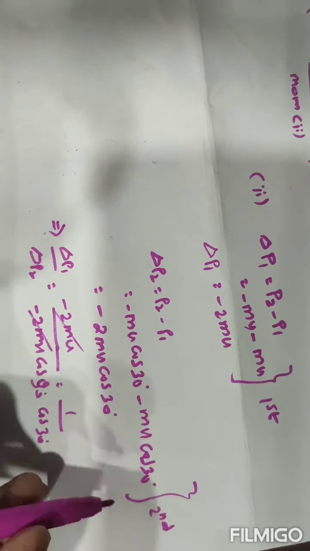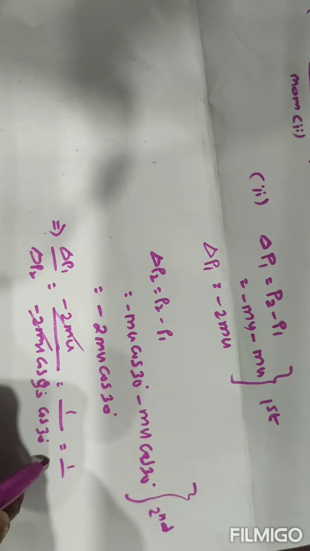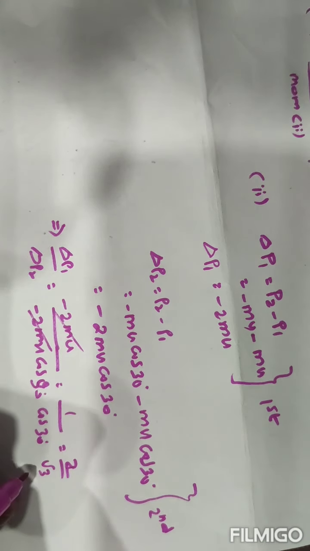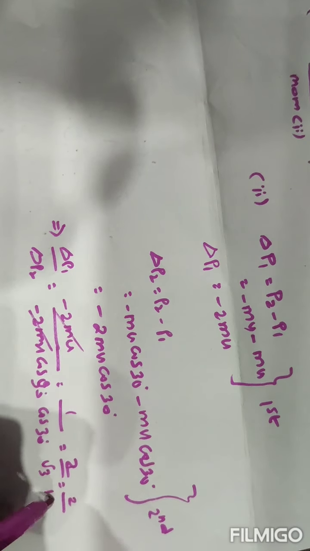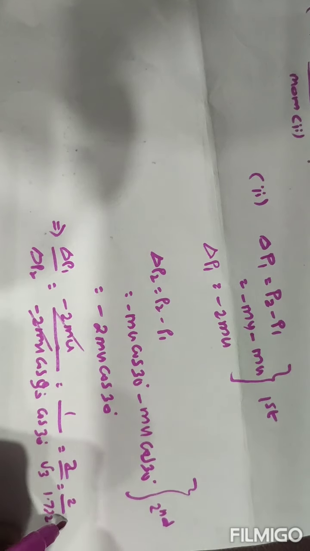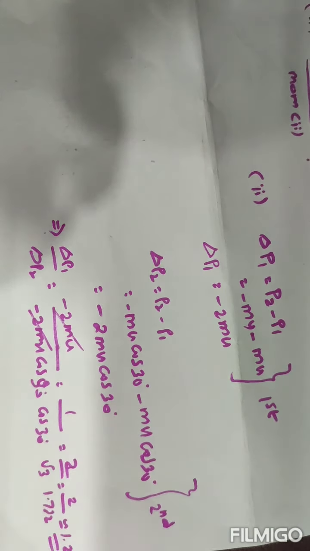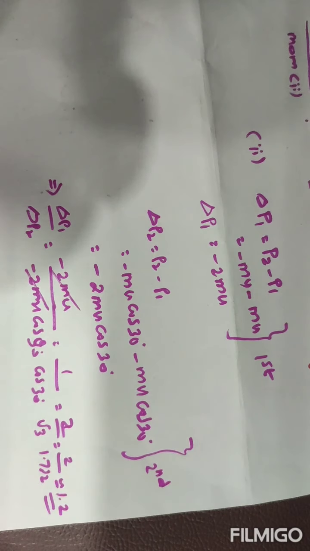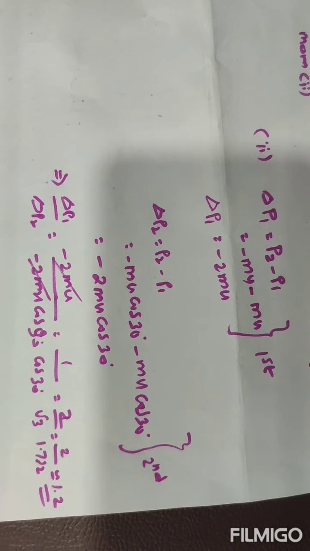Please listen. Cos 30 is equal to root 3 by 2, so 1 divided by root 3 by 2 becomes 2 by root 3. So we can write 2 divided by 1.732, which is nearly equal to 1.2. Okay students, I hope you understand this question. Please take your notes.